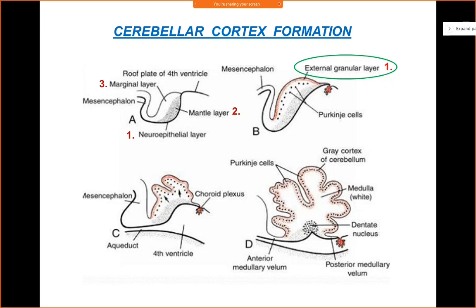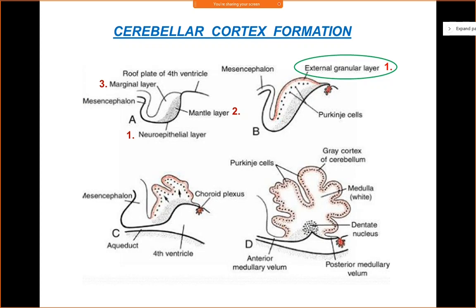They will migrate inwards towards the Purkinje layer, and they will settle just below the Purkinje cell layer to form the internal granular layer. The internal granular layer is one of the definitive layers of the cerebellar cortex.